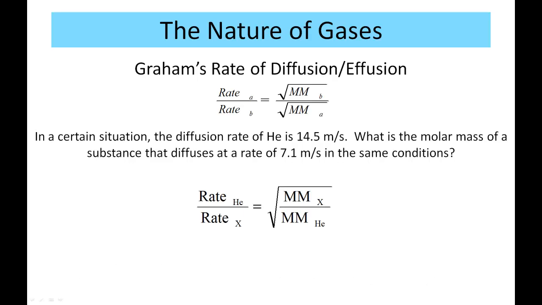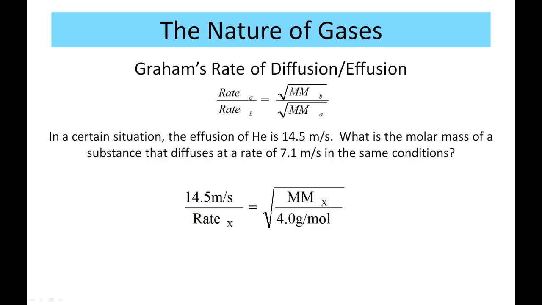For your second situation, we get a diffusion rate for helium of 14.5 meters per second, and they want to know the molar mass of a substance that diffuses at a rate of 7.1 meters per second in the exact same conditions. So let's fill in our formula here. Notice helium is on the top on the left and bottom on the right. The rate is 14.5 and helium's molar mass is about 4.0, so we'll fill those in. And then we put in the rate of the unknown gas, which is 7.1 meters per second.